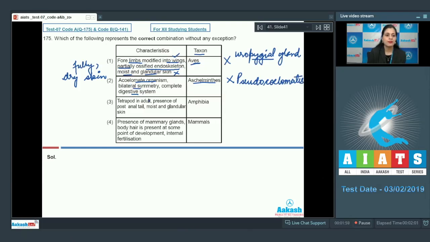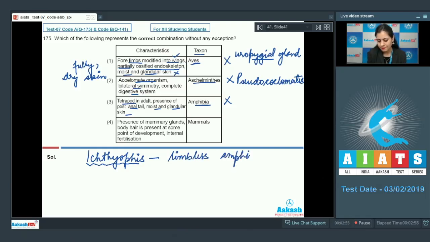and not acoelomate. In the next combination, the taxon is amphibia and characters are tetrapod in adult, presence of post-anal tail, and moist and glandular skin. And as it is an incorrect combination, so this cannot be a correct answer to our question because there is an exception to tetrapod in adult, which is Ichthyophis, which is a limbless amphibian, and presence of post-anal tail.